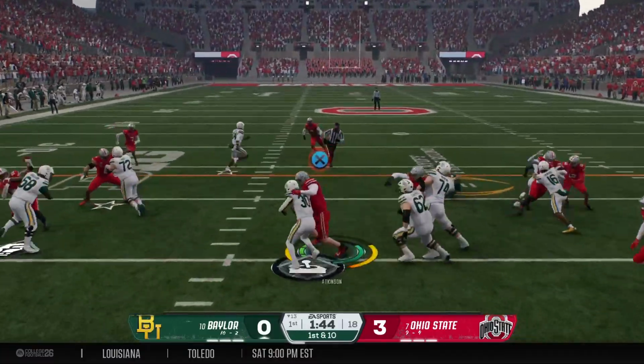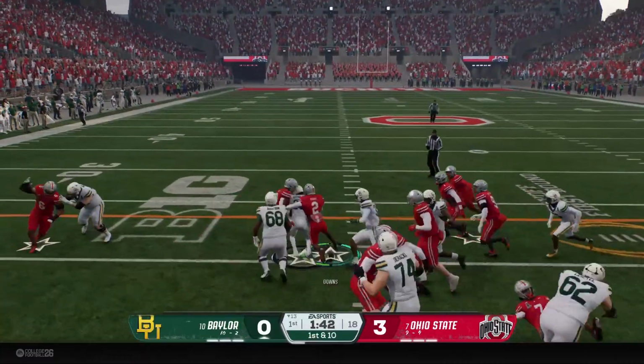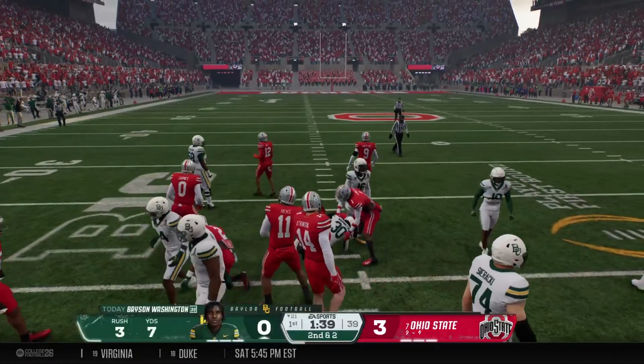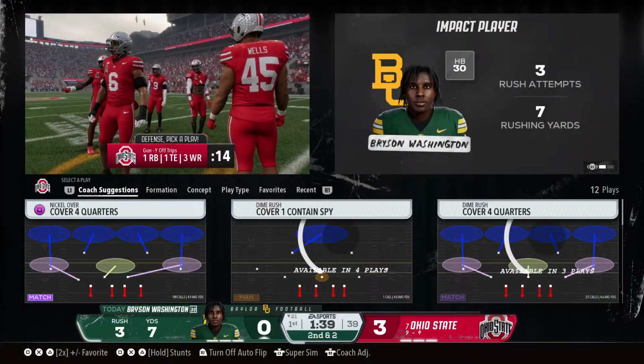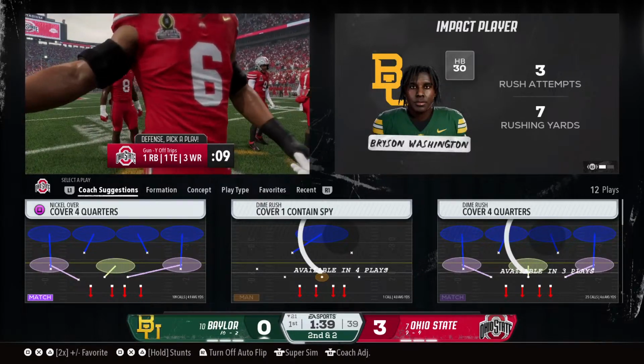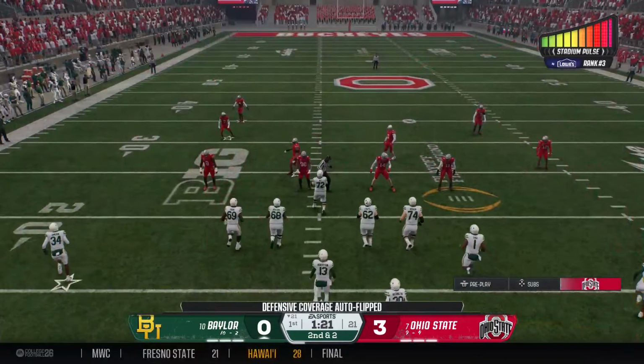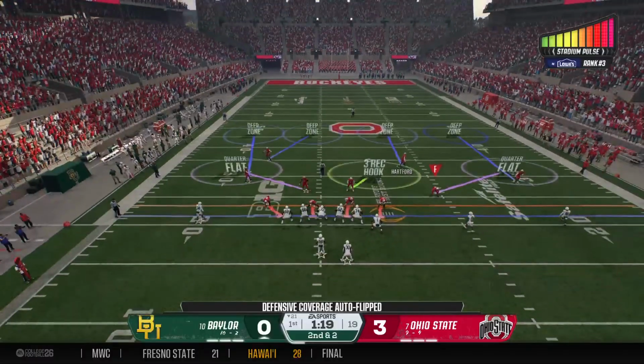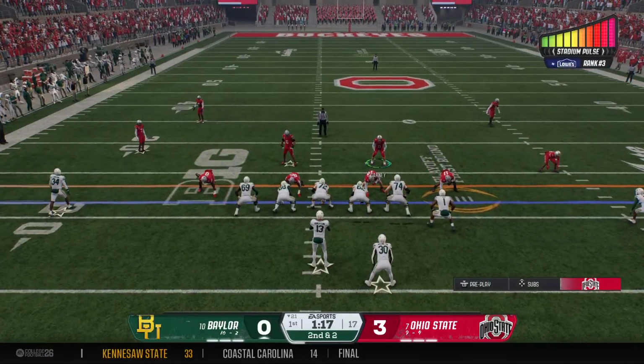On the ground, it's Washington. And he breaks the tackle on the way to a solid gain there. Man, you know, the back gets a lot of the attention here. He's a good back. I love to see that offensive line win the battle of the line of scrimmage. Second down after that run on the previous play.